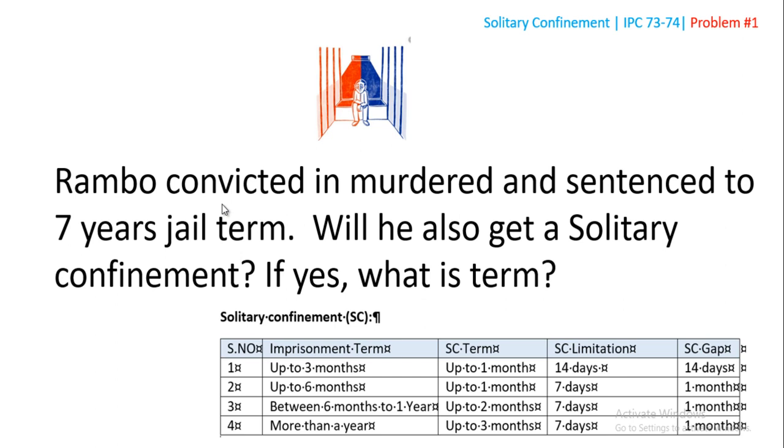So IPC section 73-74 talks about this, and 73 talks about how to give, and 74 talks about what should be the gap and the calculations. And this is up to 3 months. SC term is 1 month. Solitary confinement limitation at a time is 14 days. Gap should be the 14 days. You will easily remember all these numbers. So this is the concept.